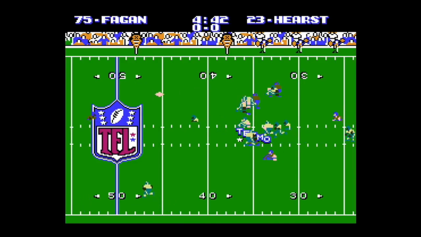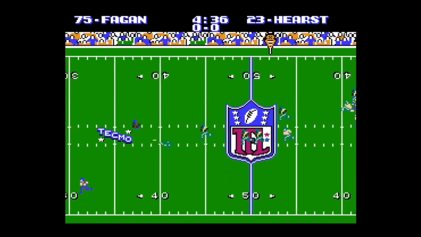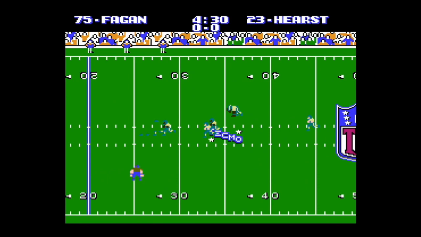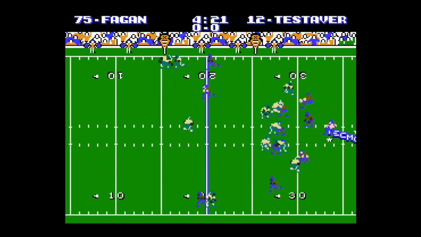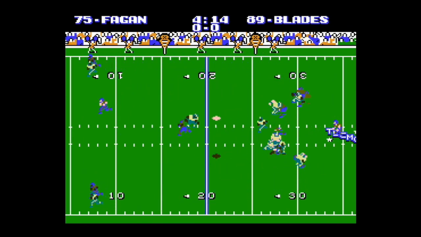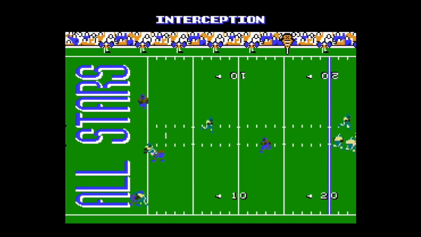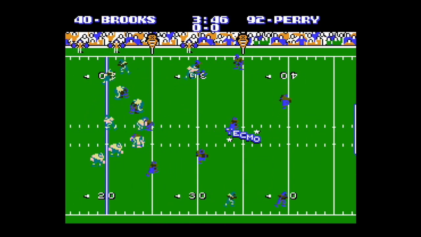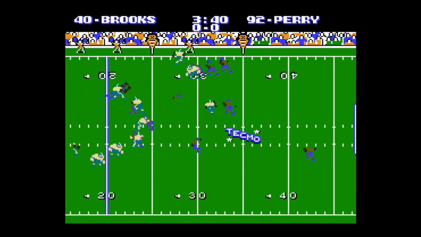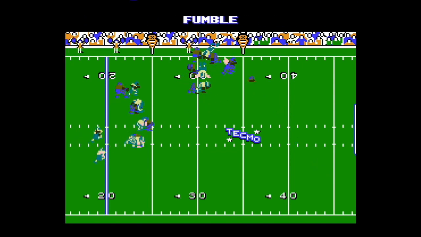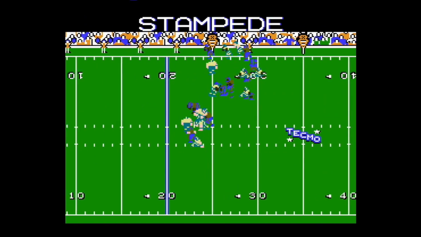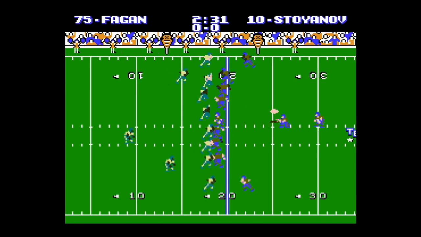Next, we got a long ball. Ooh, at the 30, stopped. Testaverde back. Can he get him a touchdown here? Ooh, instead coughs it up. Back to square one. Druck's going for round 2. Ooh, somebody better get him some good gloves. He's dropping the ball. The second fumble of the day.